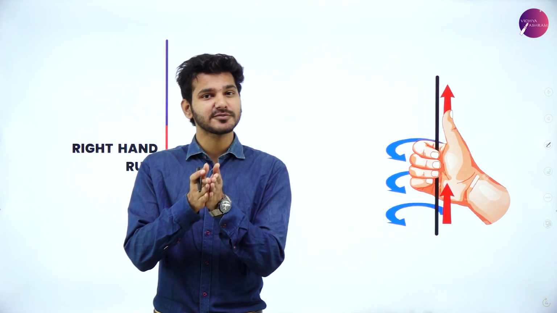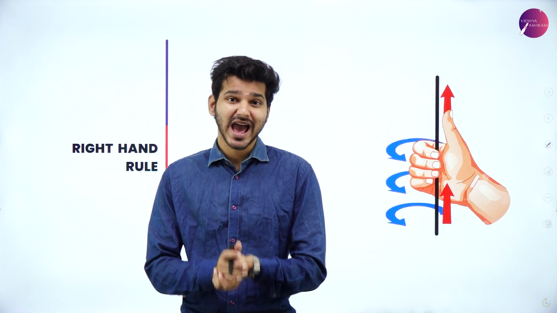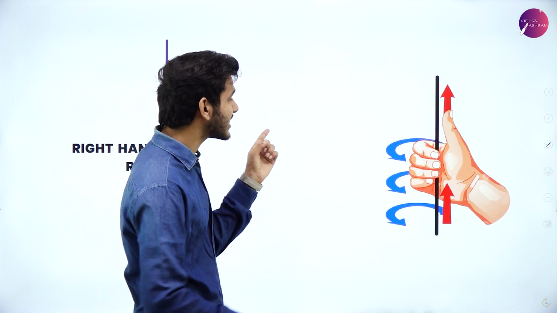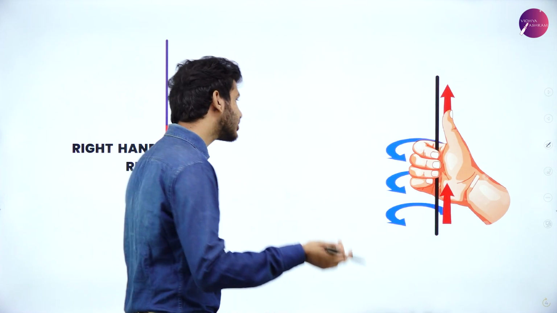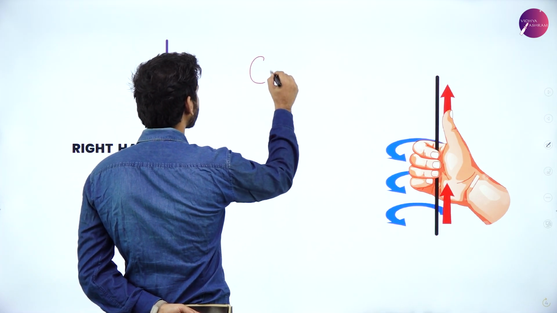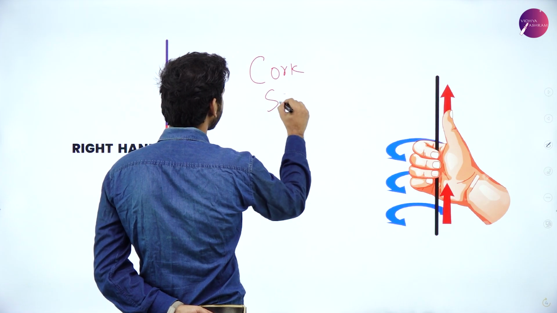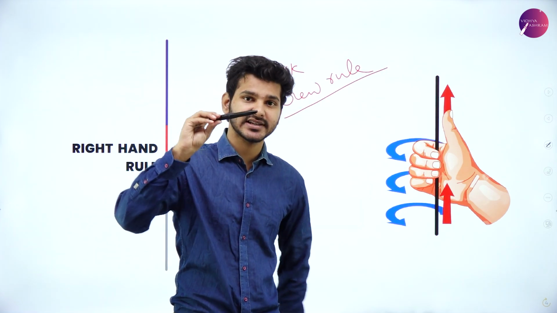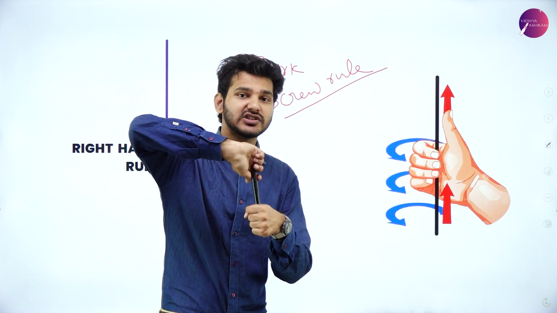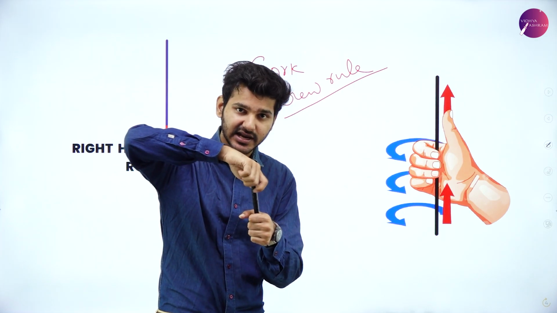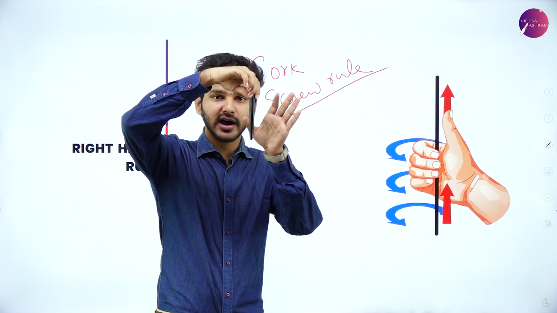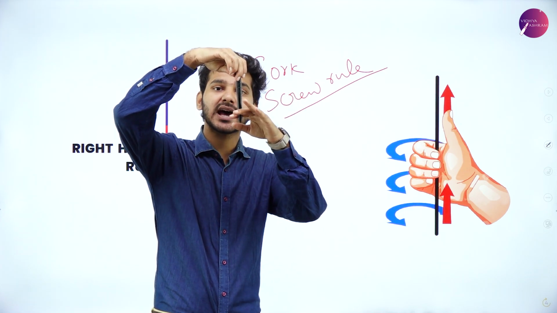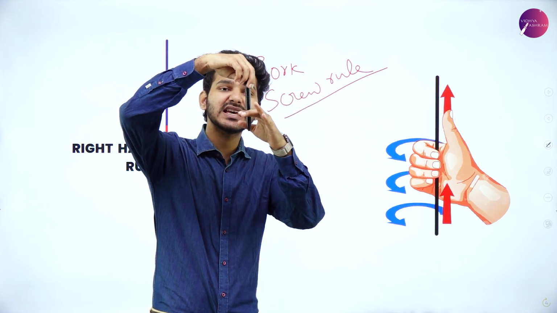You also need to know some special rules regarding magnetism, and one of the first is the right hand screw rule. It is also known as the corkscrew rule, because if you have a screw which turns to its right hand side, and I am holding the screw and tightening it, it goes inside.